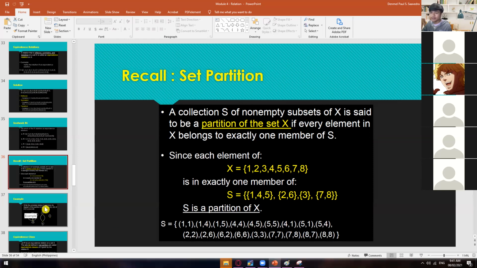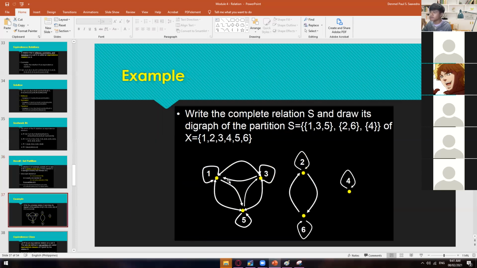right? Anyway, so this is just to say that this one is under a set of partition, or under a superset. Okay, so this one is a partition of that superset. Okay, so let's have another example for you to appreciate this one.